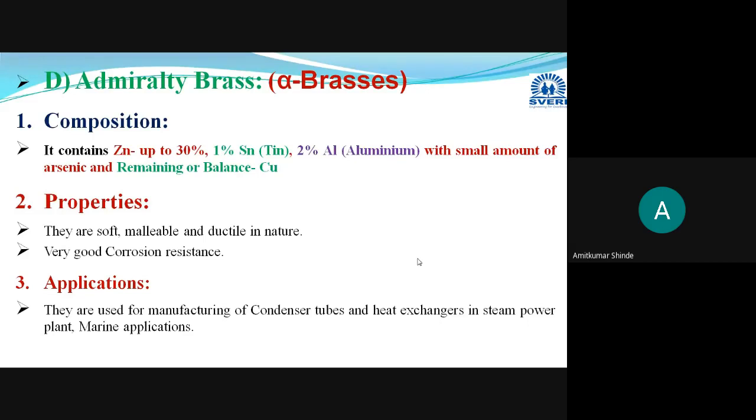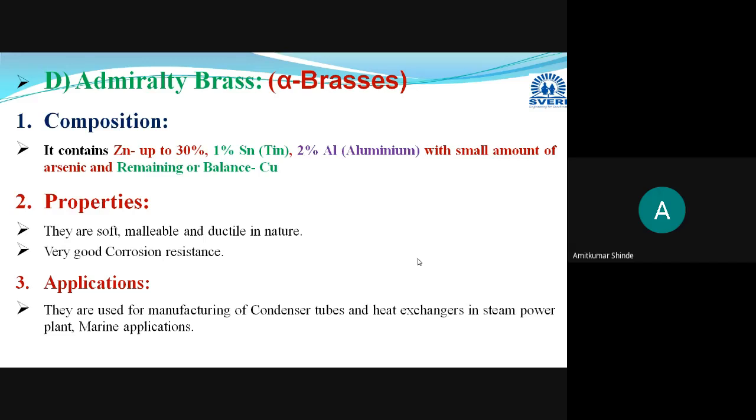Then what will happen due to addition of this tin, aluminum, arsenic, the corrosion resistance of these brasses will get increased. It will be soft, malleable, and ductile in nature, and due to addition of tin, aluminum, and arsenic, its corrosion resistance will get improved. And now as its corrosion resistance is improved, you can use this for different marine applications also. Marine applications, because whenever we are using some metals or alloys in the marine application, it should provide better corrosion resistance as it comes in contact with the seawater.